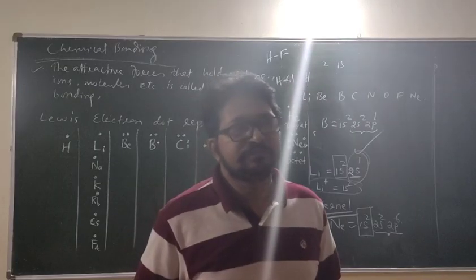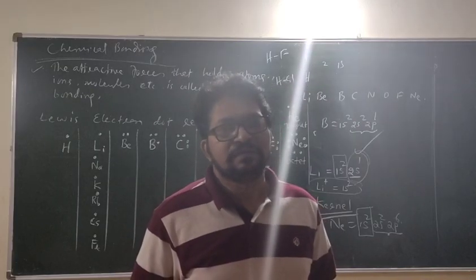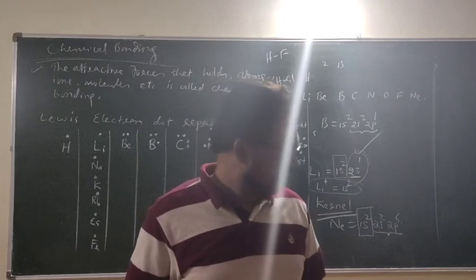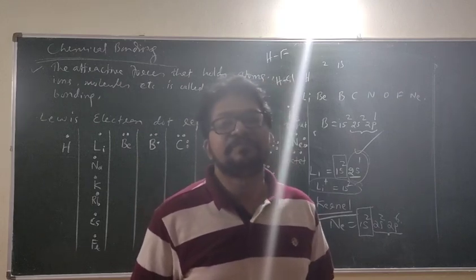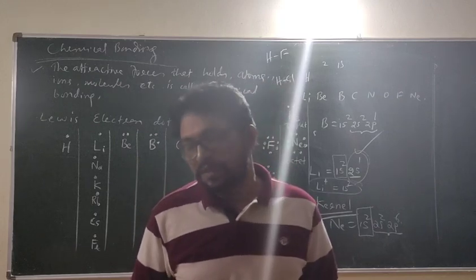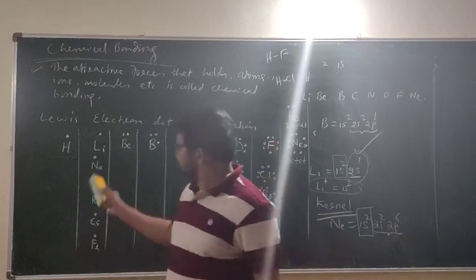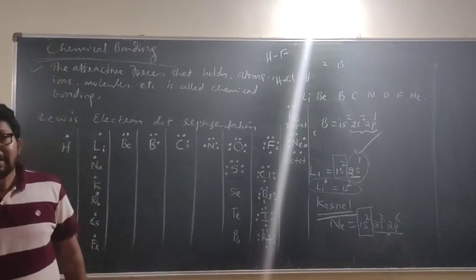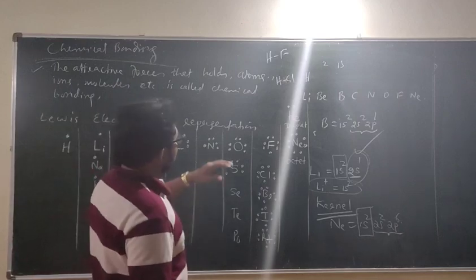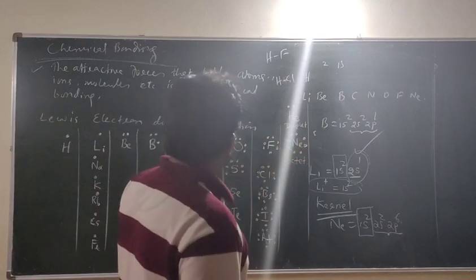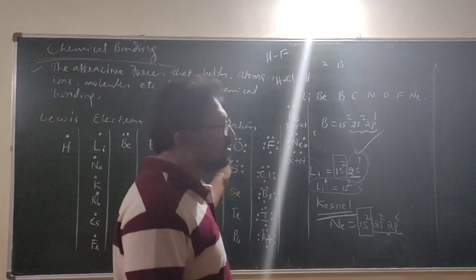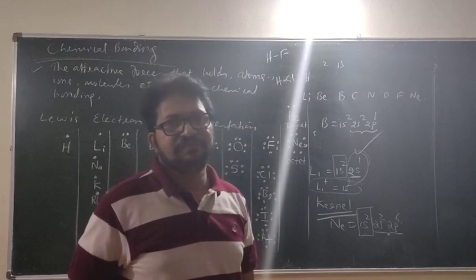Now look here. There is a theory or a concept by two important scientists, Kossel and Lewis, to predict the bonding in terms of loss and gain of electrons.